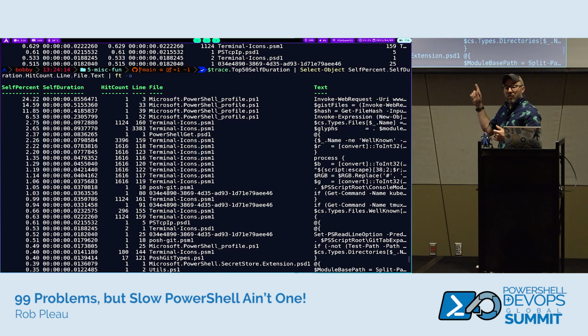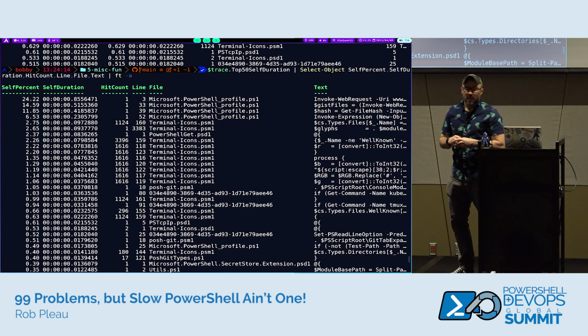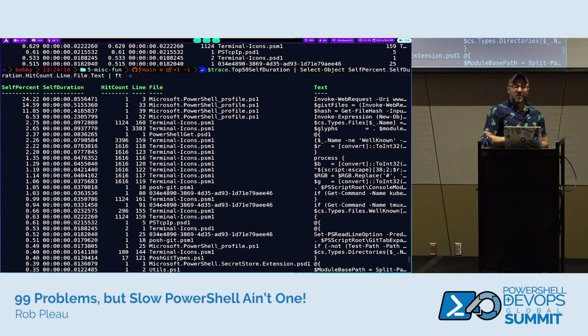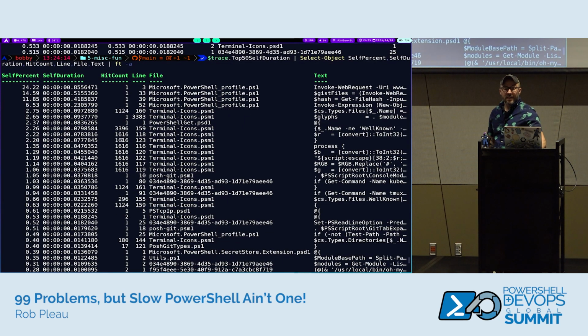But what's interesting, I use Terminal-Icons. So if you use Get-ChildItem and you want the fancy icons, that's where those are coming from. And I can actually see there's a lot of that module that's getting loaded. I have some PowerShellGet. Because I'm doing some module checks that I've defined in my profile, I can see PoshGet loading. Quite a few different things here. The nice thing is I can see within the file of my profile, the Microsoft.PowerShell_profile.ps1, those are things I can control. Maybe I don't load Terminal-Icons, or maybe I don't implicitly import it when I load my profile. That might save some time.